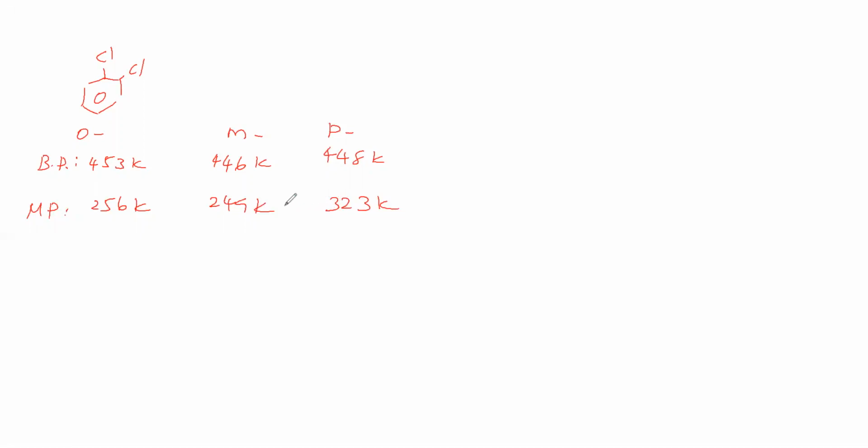Why does para have a higher value? Because para is symmetric. Symmetric means the extent of close packing will be high. Therefore, the melting point will be high. So melting point depends on the extent of close packing. Para is symmetric, therefore the extent of close packing is high, and therefore it has a higher melting point.